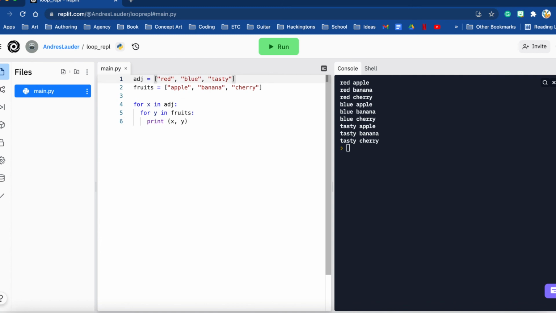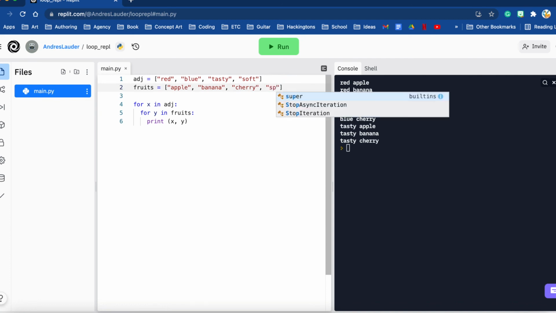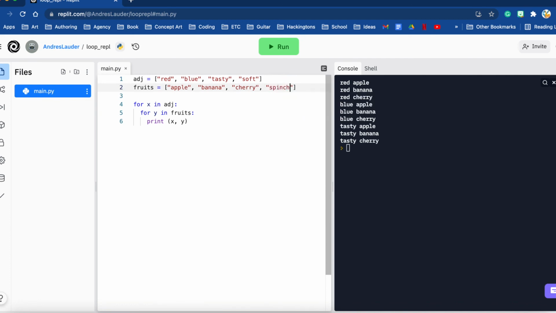Now, as another example, I can go and I can do soft. I don't know, that's a weird adjective for this. And then I can go, let's do a vegetable. Let's do spinach. Yeah, I'm not gonna try that. I'm gonna do a carrot. How about a carrot? I like carrots. And here you can see that it includes the adjective for the 3 fruits that we had before, and then our vegetable. Vegetable's not a fruit.